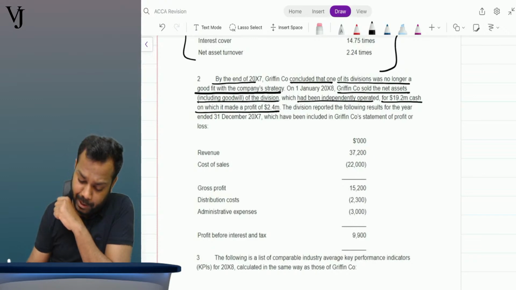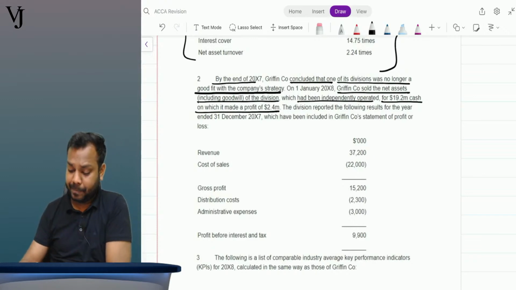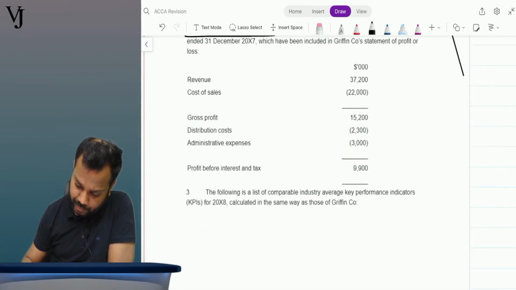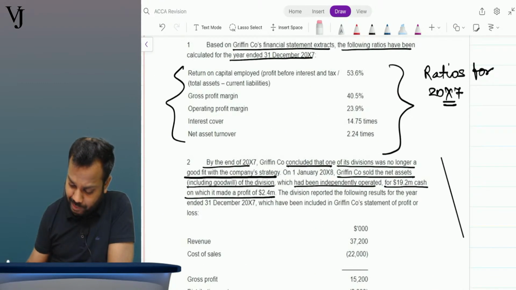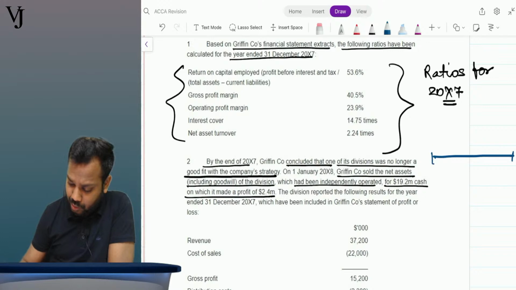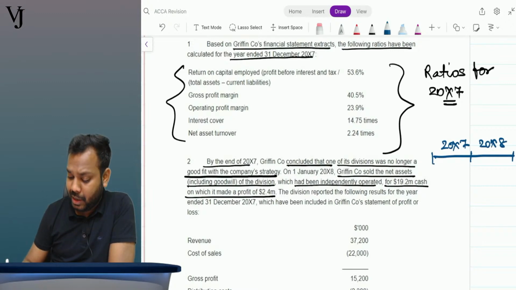So the financial statements of two years are given, right? Now it says that for 20x7 and for 20x8. In 20x7, it was held for sale, but not yet sold.